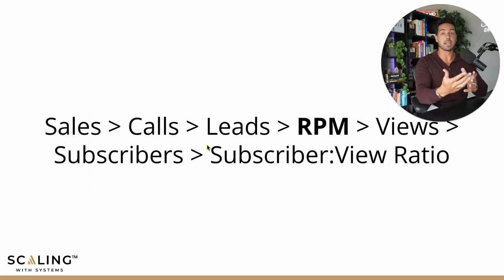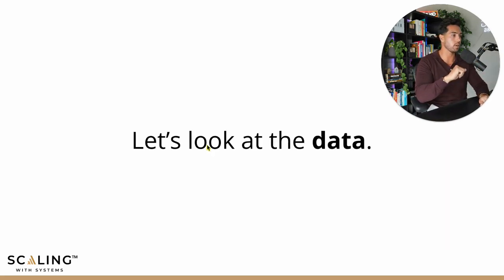So what I decided to do is implement that into our prioritization here. I did sales, calls, leads. I could care less about on-platform metrics, and I always want to optimize for off-platform metrics. But now it did seem like there was some correlation between an on-platform metric and the sales I was getting, which is RPM, revenue per thousand. So I added that into this data analysis here, and now we're starting to use that a little bit more to figure out what types of videos I should be creating, as I'll cover here in the data.